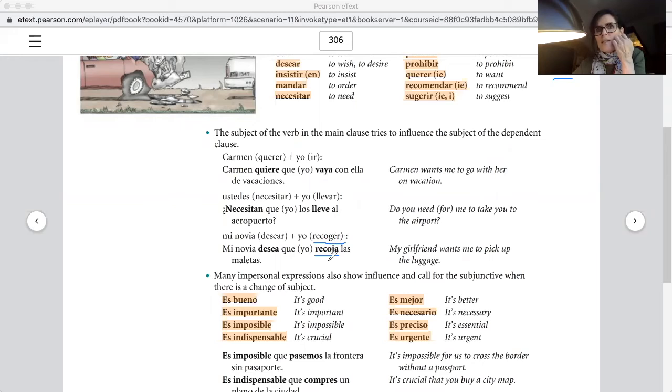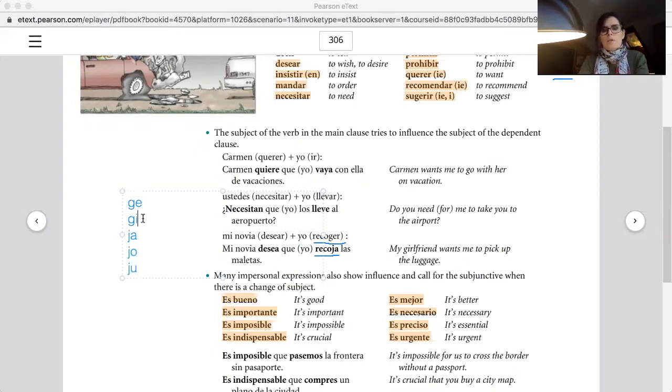Now, this is very easy. Let me type it here for you. The spelling for GE and GI is 99% with G. So the E and the I, G. And then with the A, O, U, it's with J: ja, jo, ju.